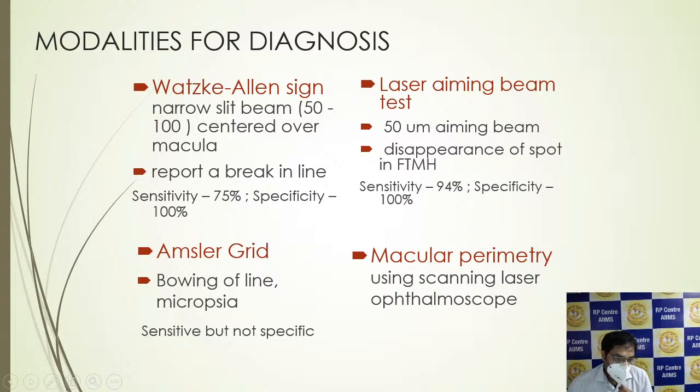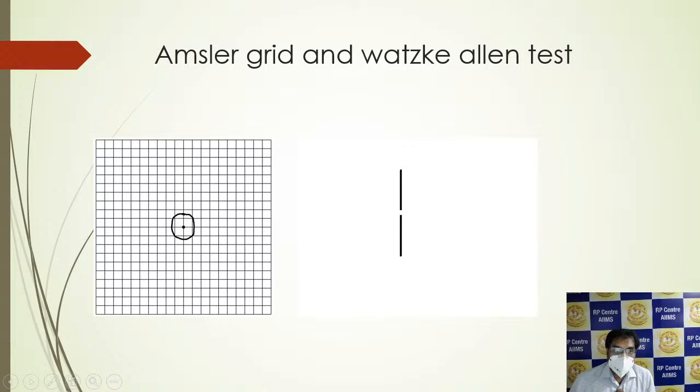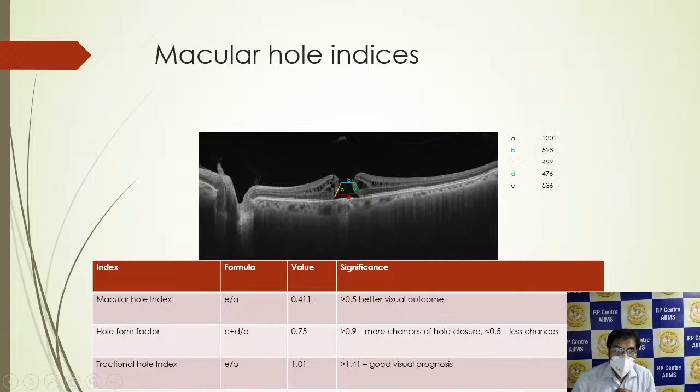Another test we can do is the Amsler grid. The patient will note either bowing of the line or micropsia. It is sensitive but not very specific. Another test is macular perimetry using a scanning laser ophthalmoscope. Here we can see the Amsler grid and how the patient will note it, and this is the Watzke-Allen test, where the patient will perceive a break in the single line.